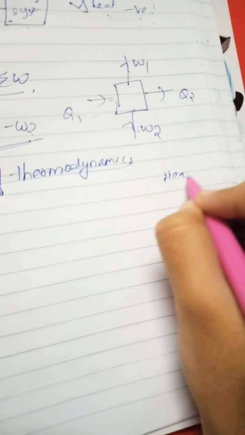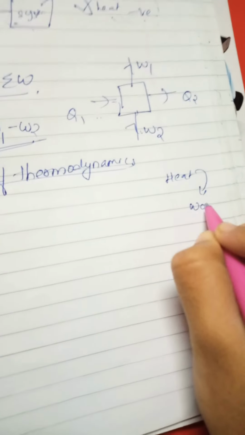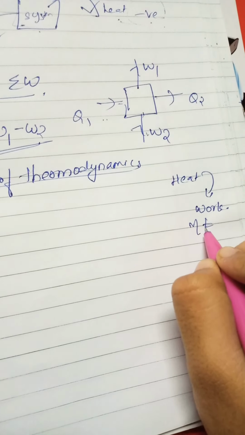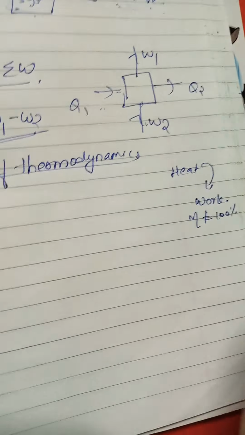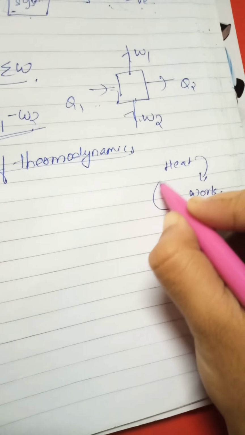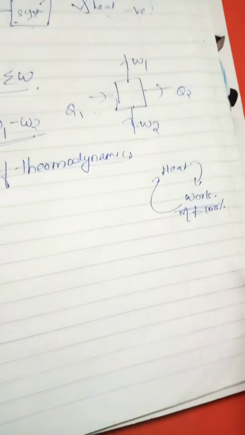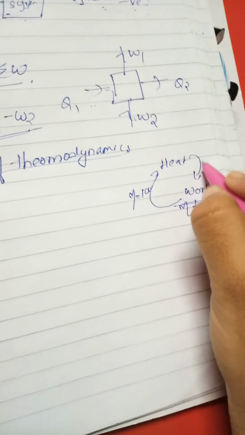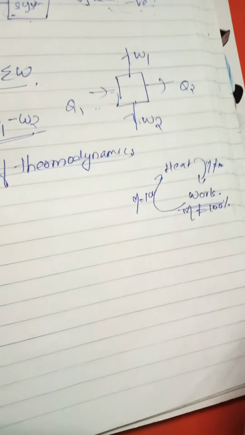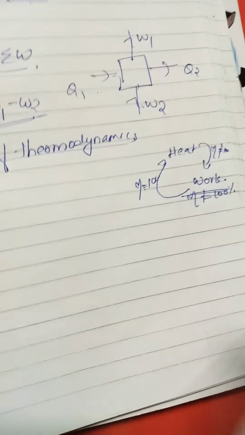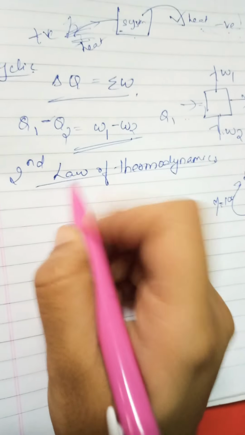We are giving heat to the work. At that time we cannot say efficiency is always 100%. It will not always be 100%. But if while doing this work, heat is produced, then efficiency can be 100%. But in this case, efficiency cannot be 100%. Can be 100% doesn't mean it should always be 100%.